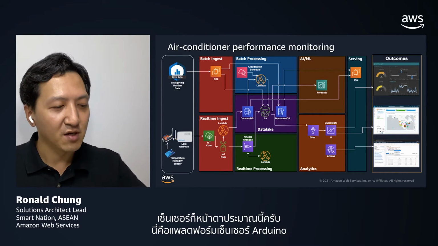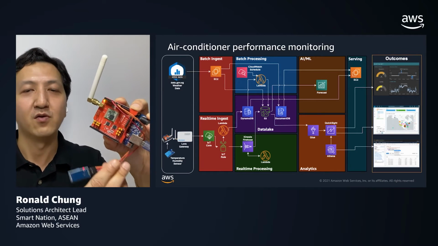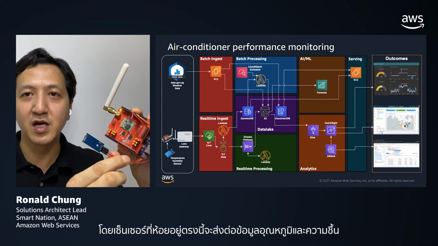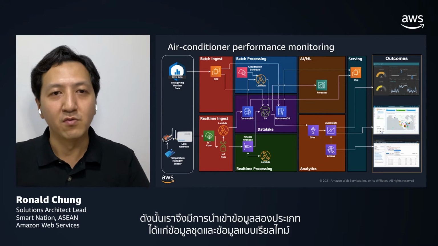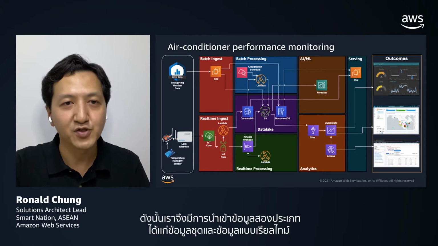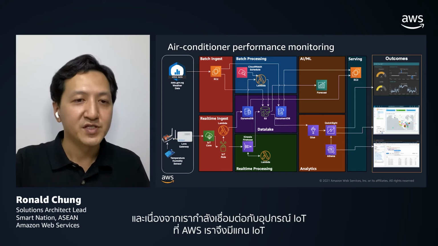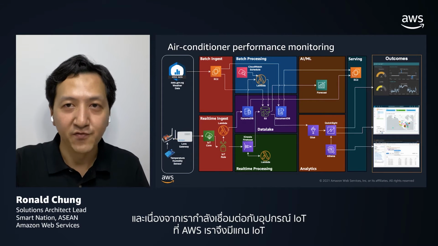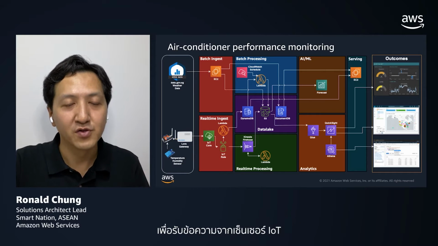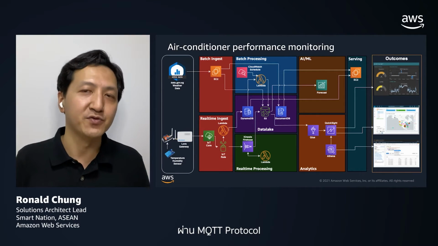So the sensor is somewhat like this. This is the Arduino sensor platform with a dangling sensor here that sends the temperature as well as the humidity. So we have two kinds of data ingestion, the batch data ingestion as well as the real-time data ingestion. Since we are dealing with IoT devices, in AWS we have IoT Core to receive the IoT sensor messages through the MQTT protocol.